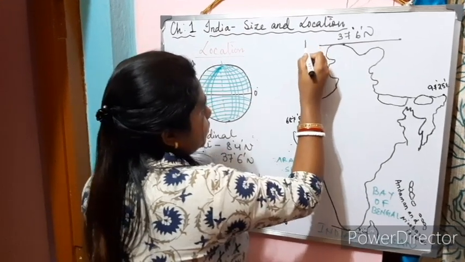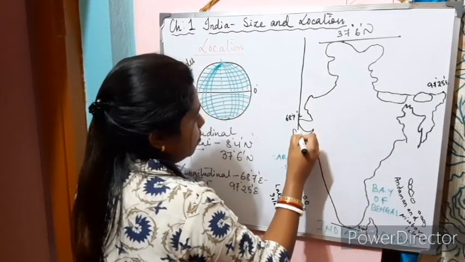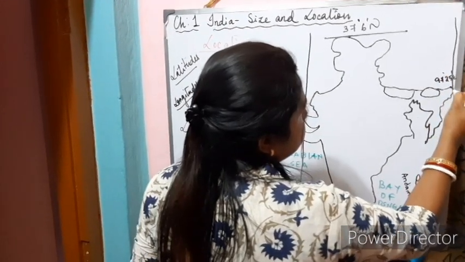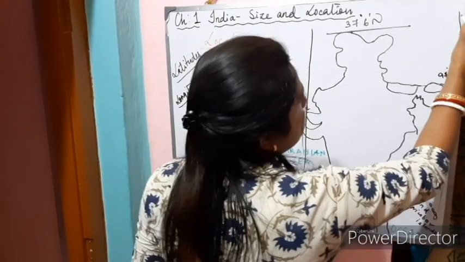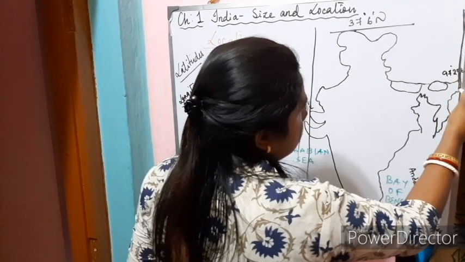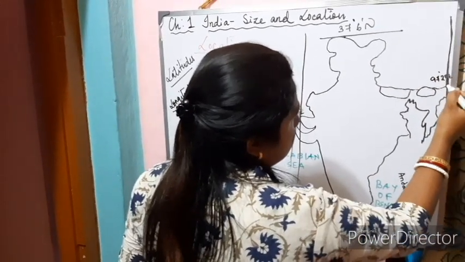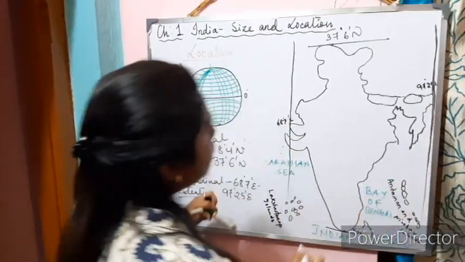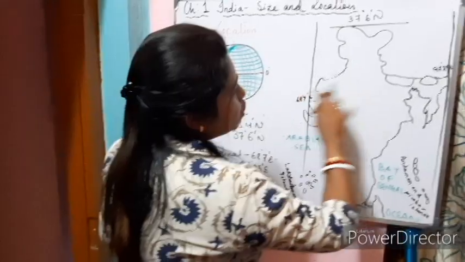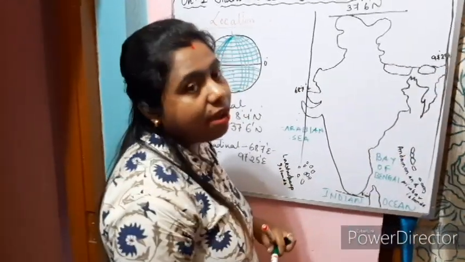These are my longitudes. So it lies from Gujarat in the west to Arunachal Pradesh in the east.